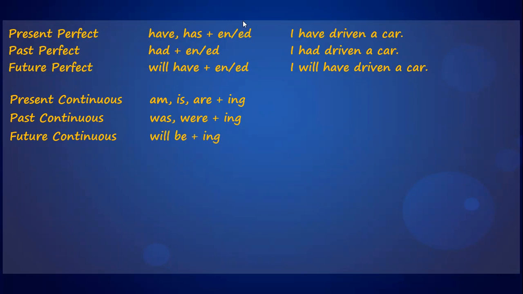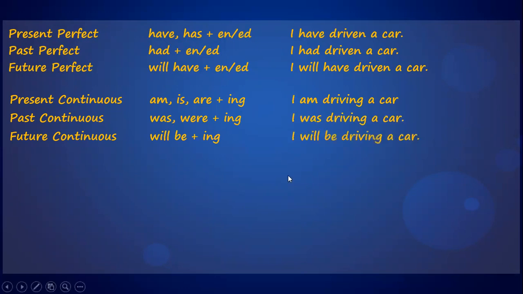While in the main action, we convert the main verb into the ing form, that is, I am driving a car for present tense, I was driving a car for past tense, I will be driving a car for future tense. This is the way in which we create the continuous tense.